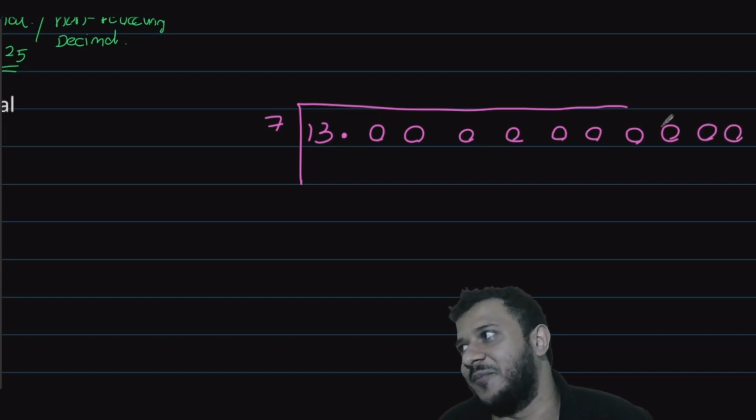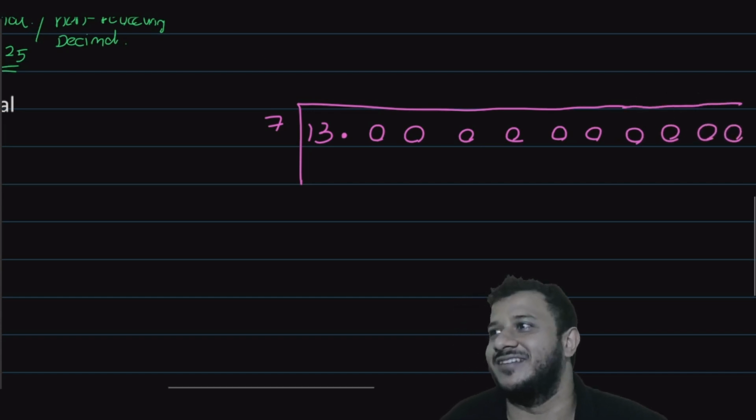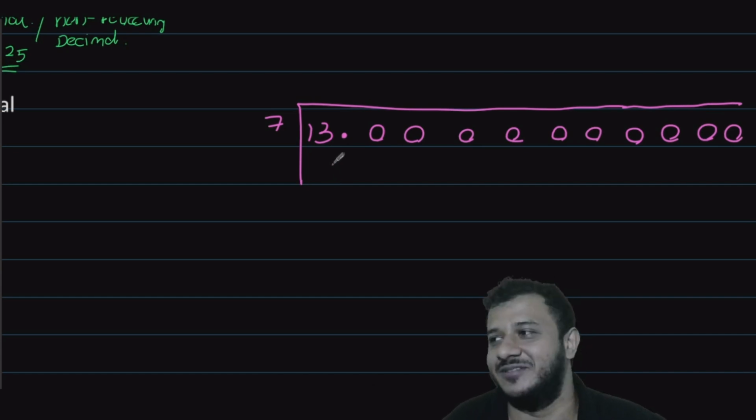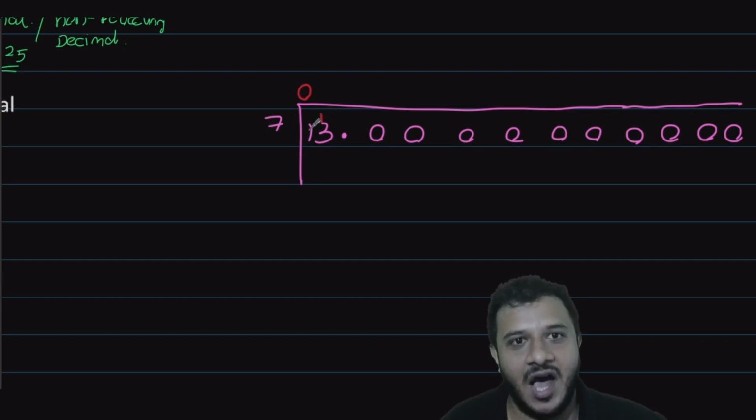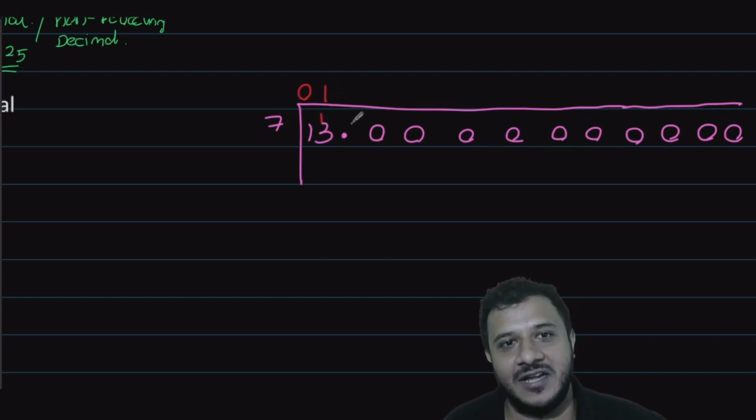Actually, you will need more than a couple of zeros for this question. It will be a very humongous reoccurrence. How many 7s can go into 1? 0, left over 1. How many 7s can go into 13? That's a 1, left over 6. Decimal point comes up. How many 7s can go into 60? That's 56, which is 8, left over 4.